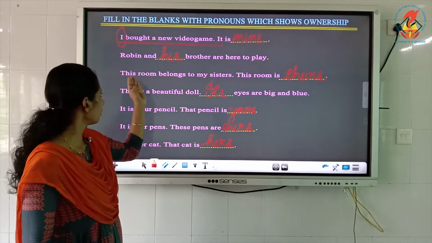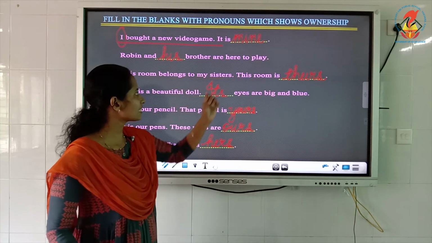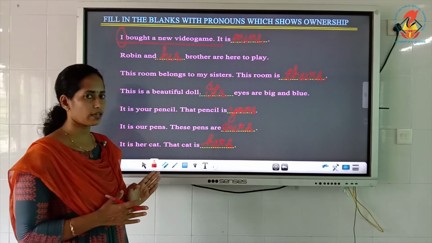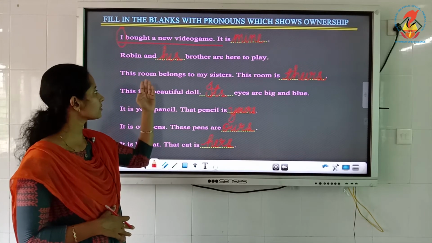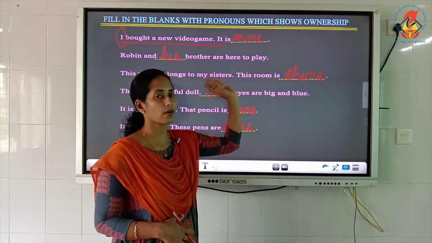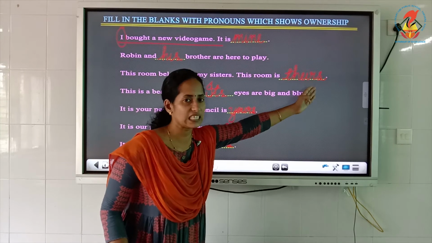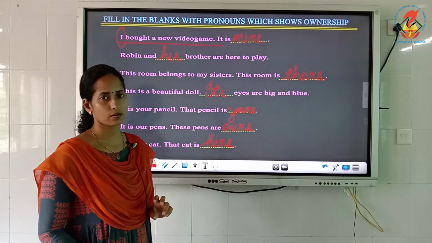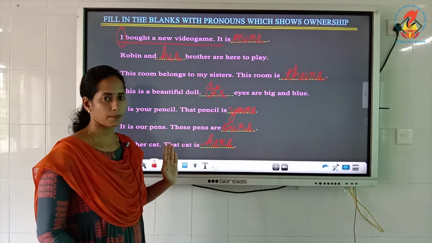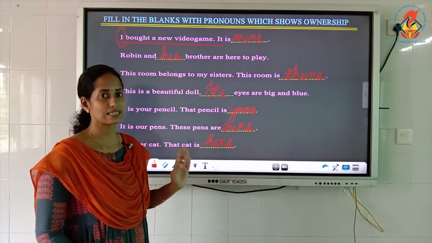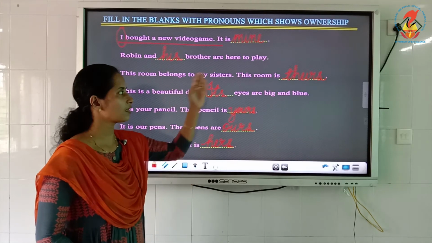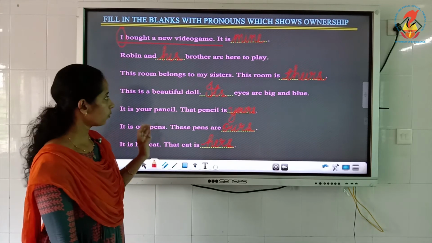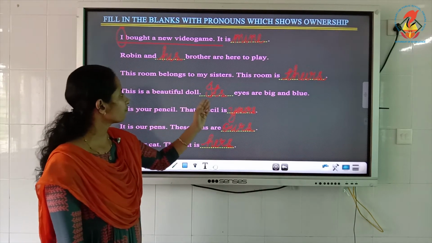It never changes. Okay. This room belongs to my sisters and this room is theirs. The pronoun which shows belonging is their, and if the pronoun shows ownership, it becomes theirs. If you are talking about a group of people. Okay. Now again, this is a beautiful doll.